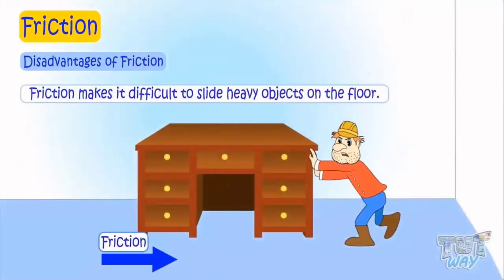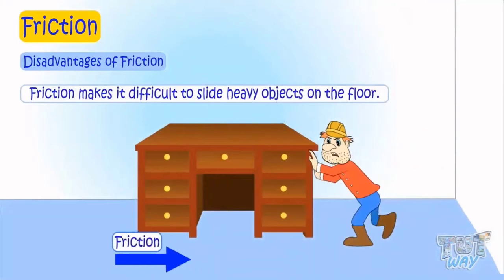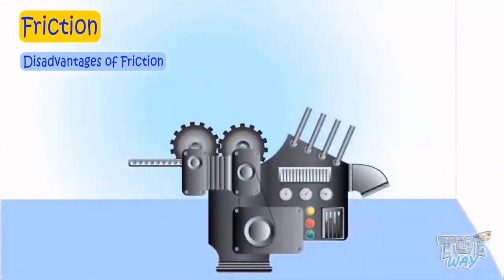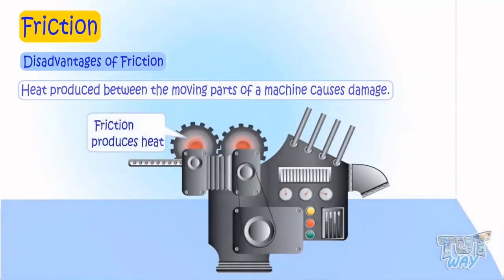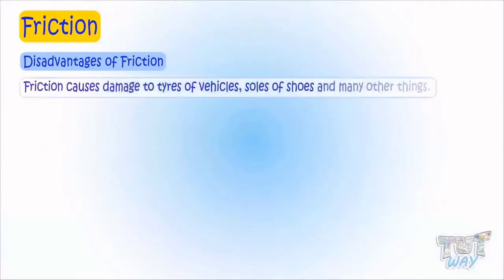Friction makes it difficult to slide heavy objects on the floor. Every machine has several parts that move together or rub against each other, because of which a lot of heat is produced in machines and damages the machine.